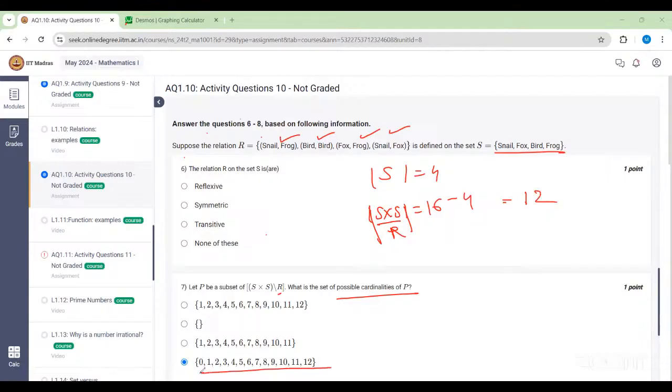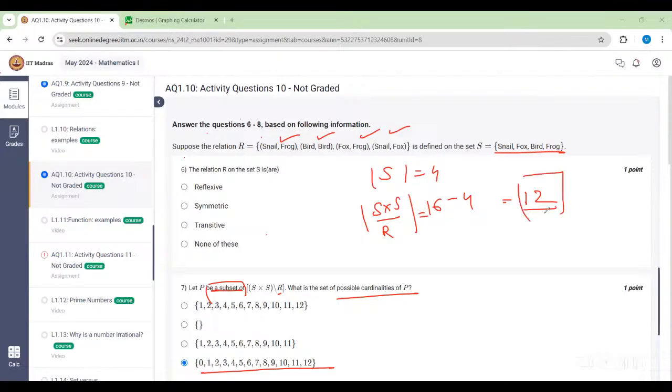So what is the possible cardinality? We can easily find the exact cardinality of S cross S minus R, that is 12. But P is a subset, so the cardinality could be 0 to 12. Since the original set's cardinality is 12, why are we taking 0 as a possible cardinality? Because the empty set is a subset of every set, and this set will have cardinality 0.